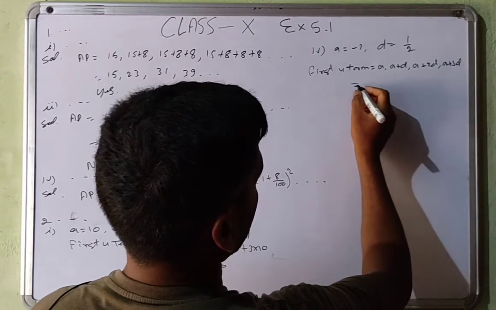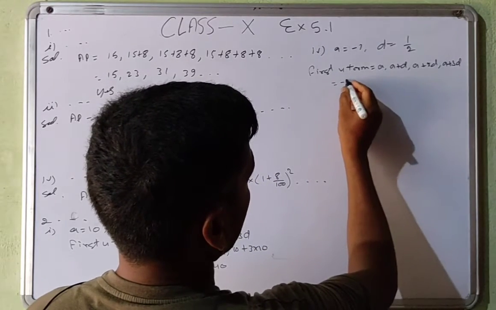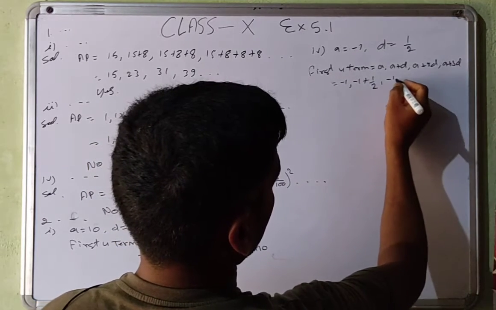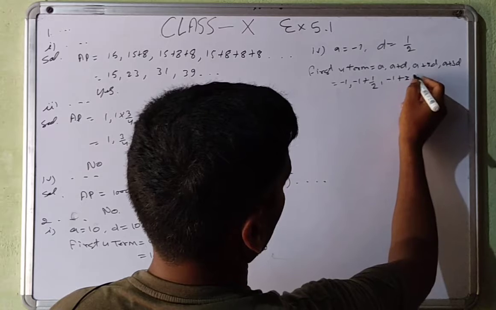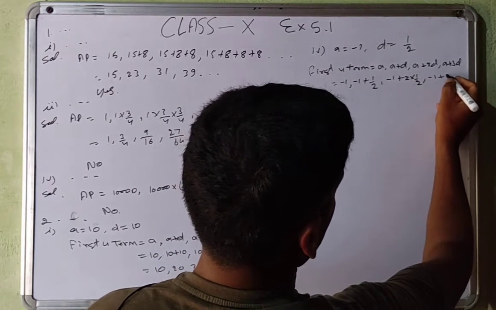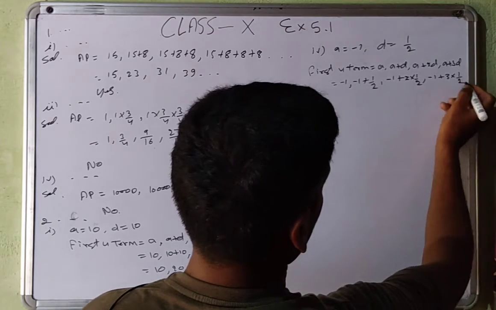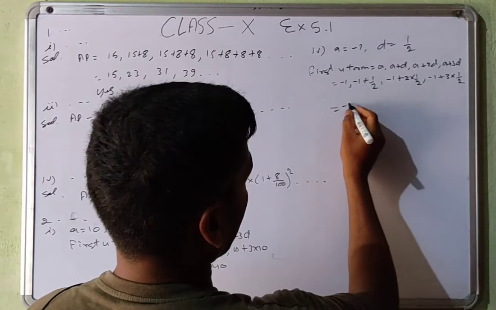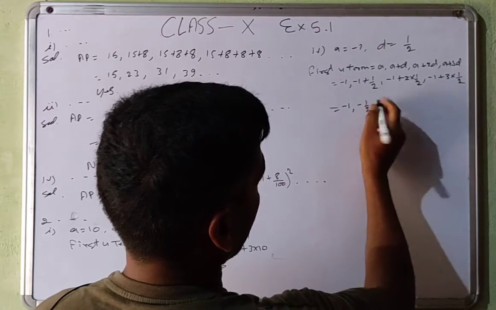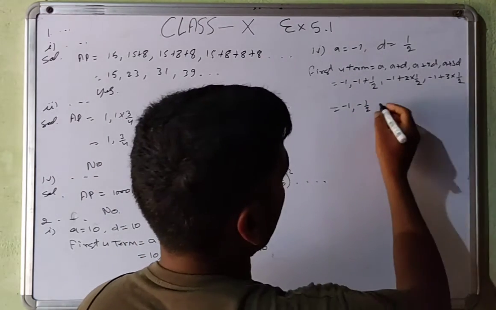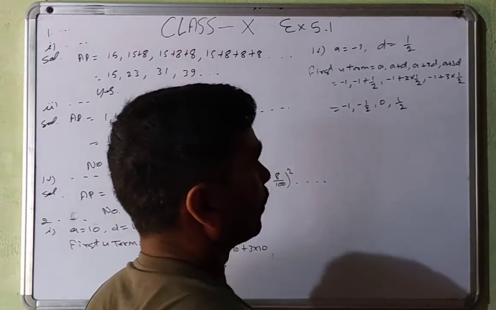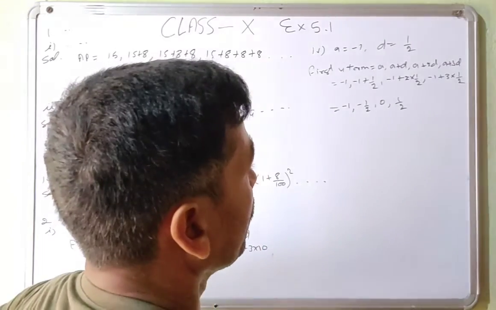So A is -1, -1 plus 1 upon 2, -1 plus 2 into 1 upon 2, -1 plus 3 into 1 upon 2. That will become -1, then -1 upon 2 by subtraction of this, and this will become 0, this will become 1 upon 2, that will be 1 upon 2.